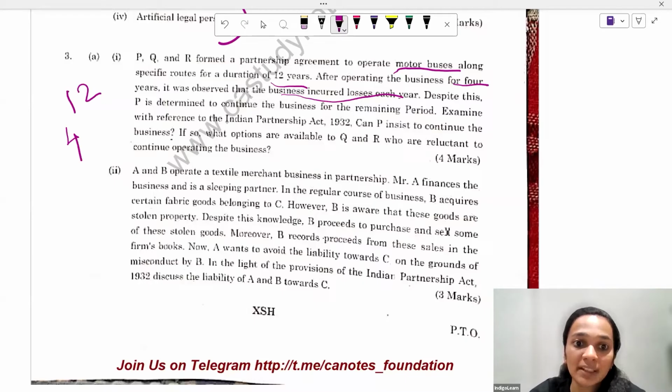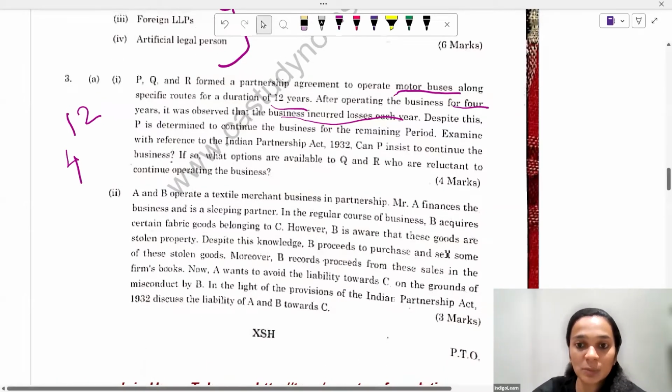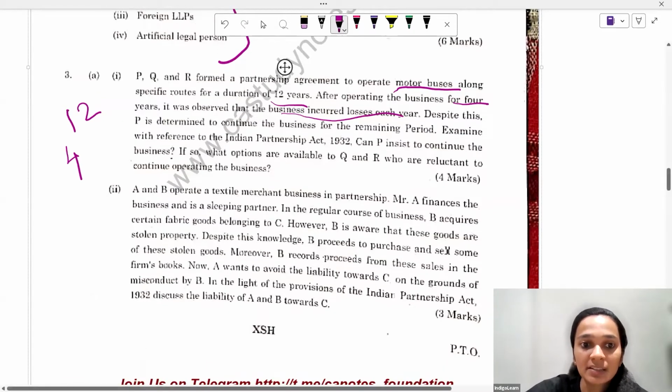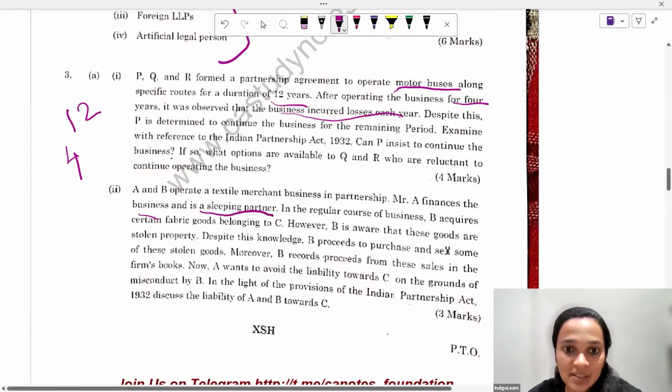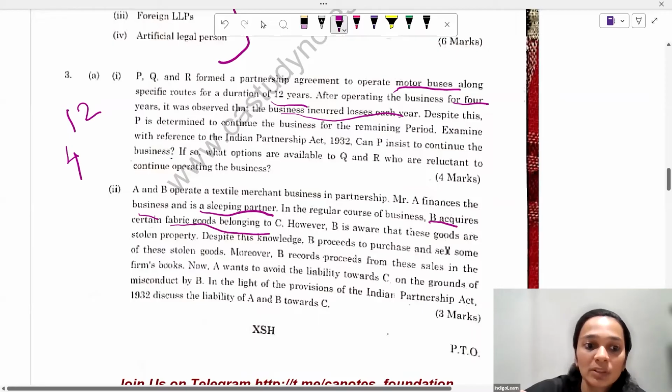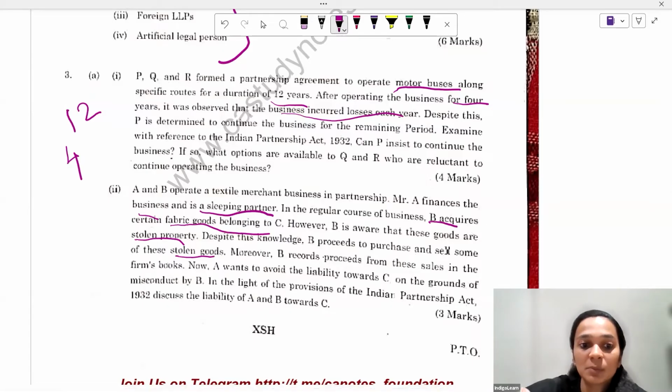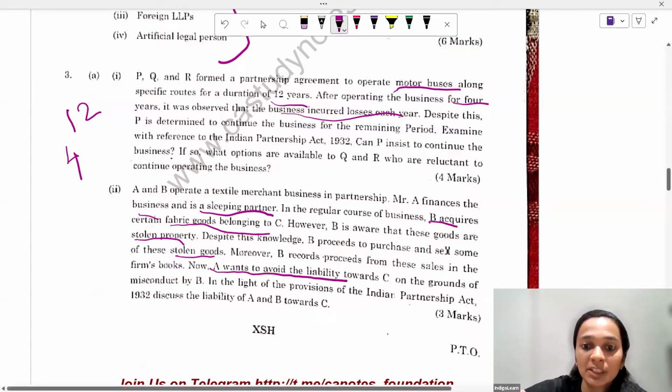A and B operate a textile merchant business in partnership. Mr. A finances the business and is a sleeping partner. In the regular course of business, B is acquiring fabric belonging to C. However, B is aware that these goods are stolen property. Despite this knowledge, B proceeds to purchase them, and some of the goods are stolen goods. Moreover, B records proceeds from these sales in the firm's books. Now, A wants to avoid the liability towards C on the grounds of misconduct by B.